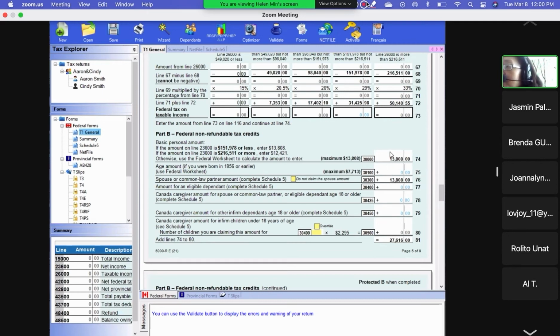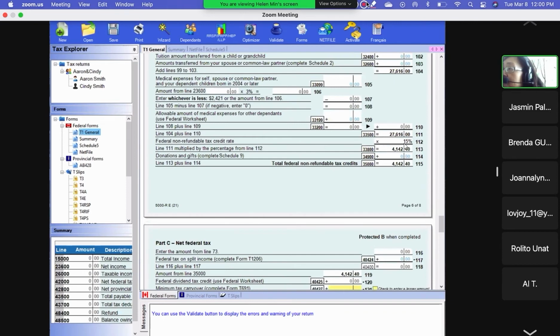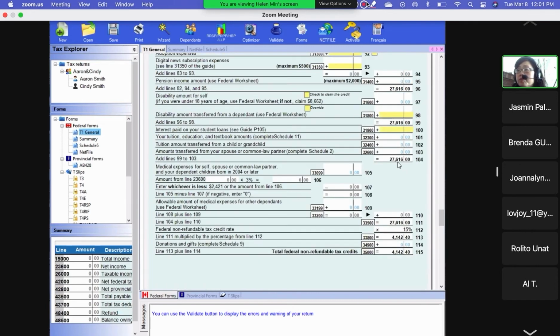For example, this is 13,000. The 13,000 is not what reduces your tax. This 13,000 has to be multiplied by 15%, so you only get a couple thousand, not the whole amount like a deduction. A deduction directly deducts the whole amount. A credit is 15%, so keep that in mind.